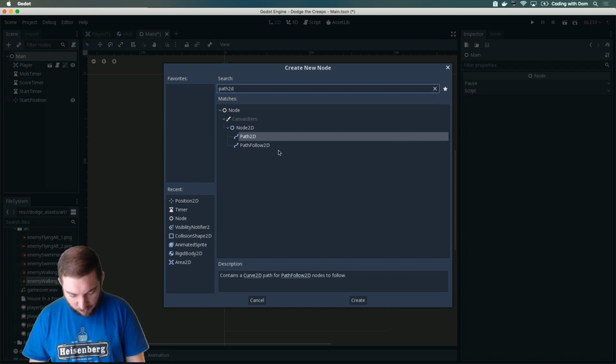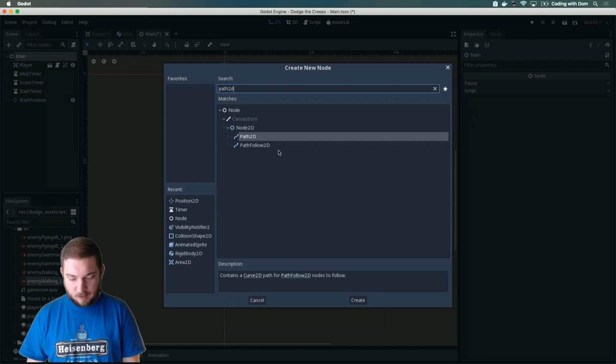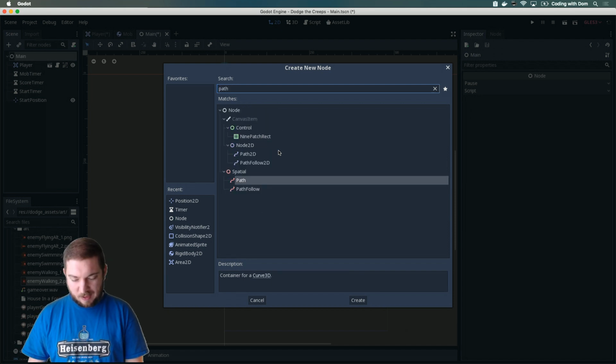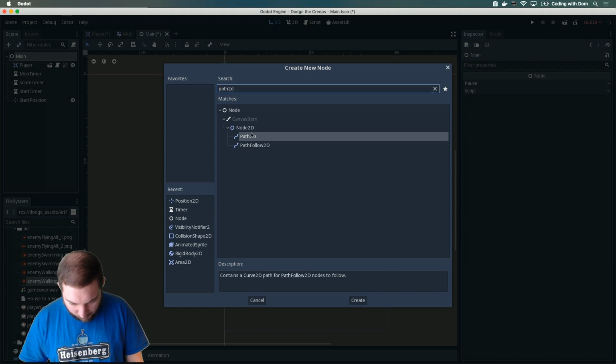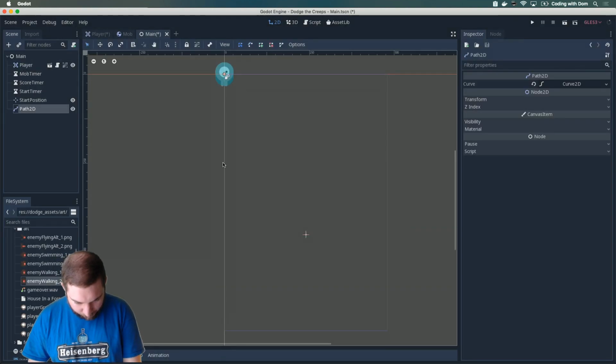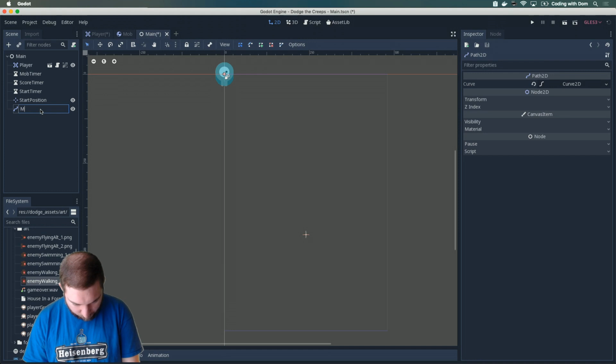I usually use Shift Command right left to select stuff. That doesn't work. It wants an Alt Shift right left. I'm not sure why. Anyway, Path2D as a child of main. So this is my mob path.